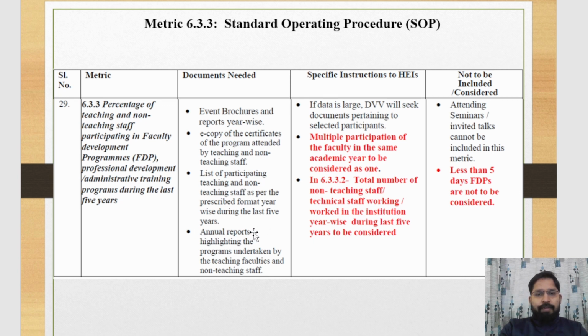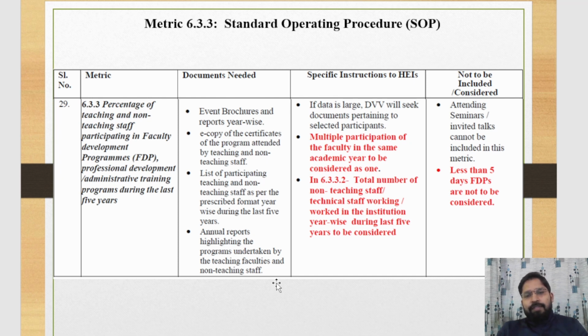The annual report highlights the programs undertaken by the teaching faculty and the non-teaching staff, and reflects the number of teachers and non-teaching staff who attended faculty development programs or administrative training programs.